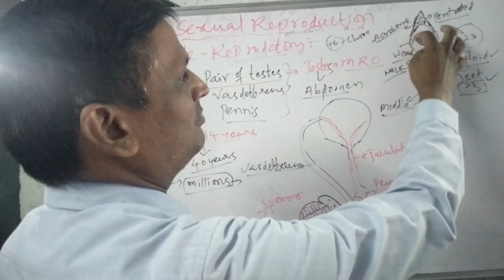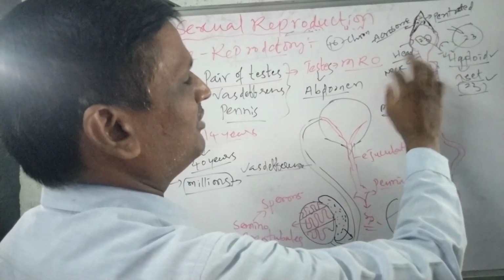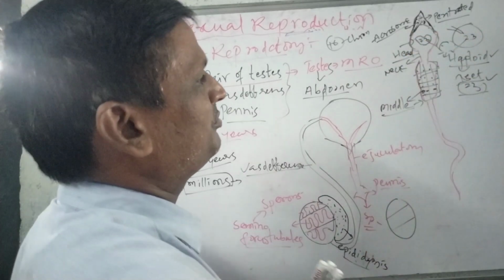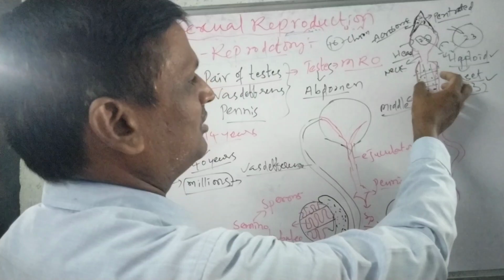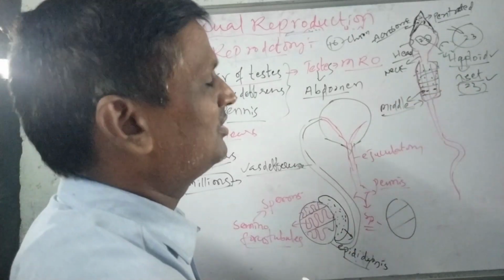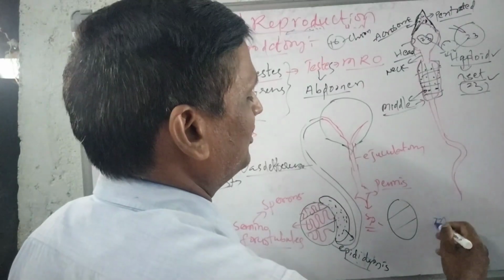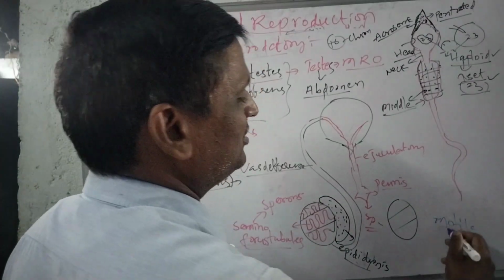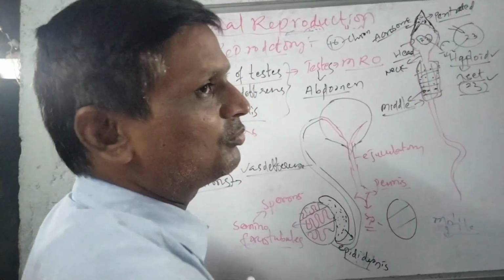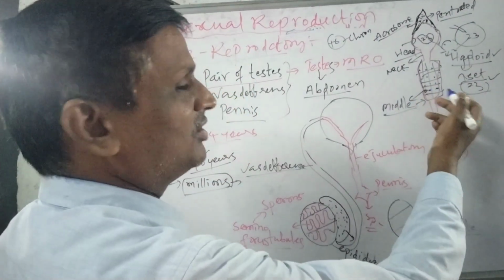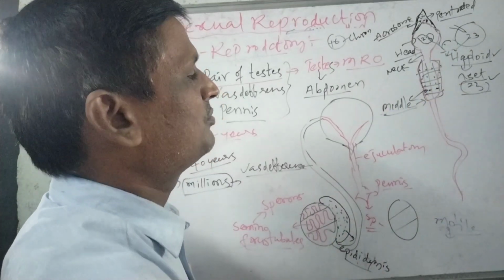Above is the acrosome, then this head region, and this is the neck region. The neck region doesn't have any role, it just connects the head region and the middle piece. But in the middle piece there are several mitochondria which produce the energy for the movement of the sperm. Generally, sperms are motile, meaning they can move with a particular speed. That's why the middle piece consists of several mitochondria, which produce the energy for the movement.